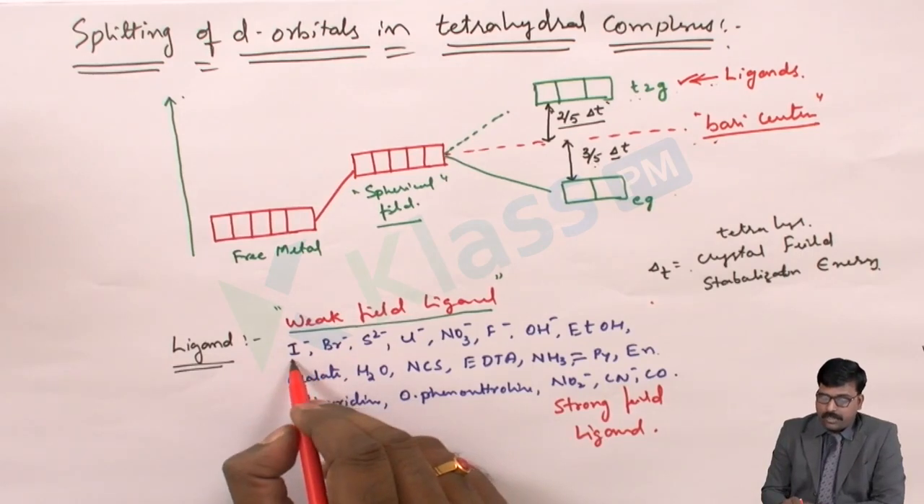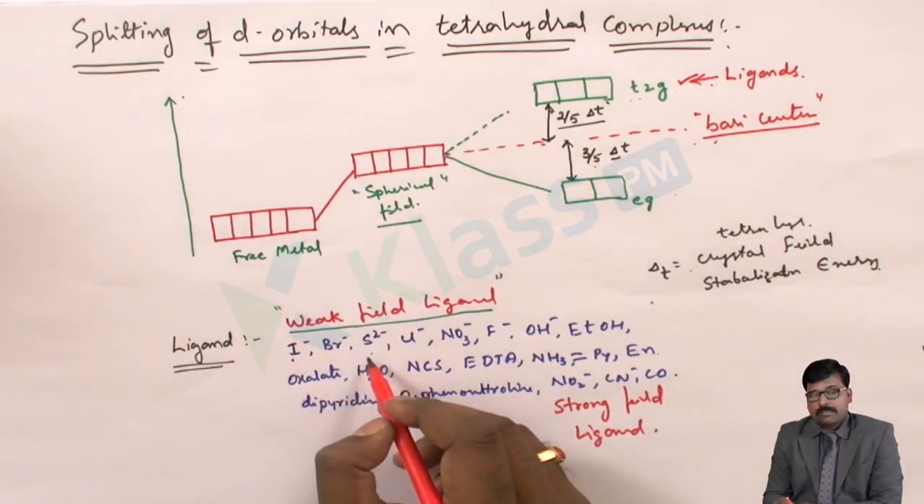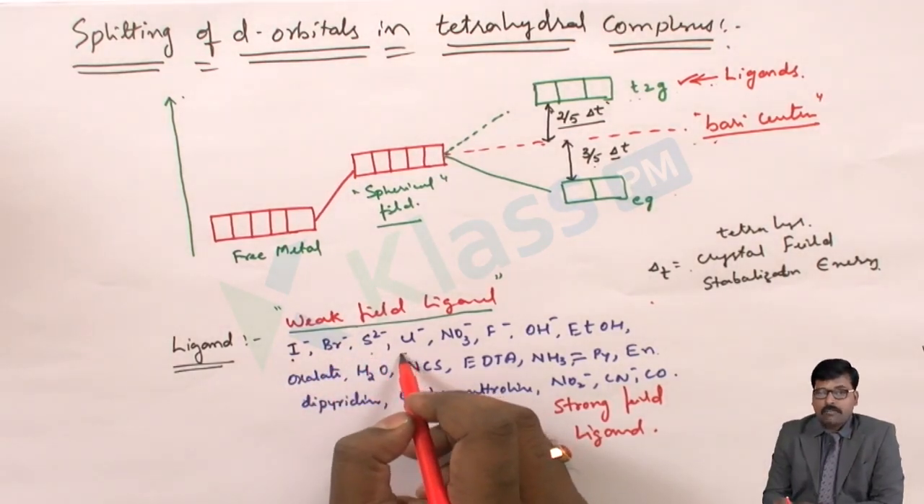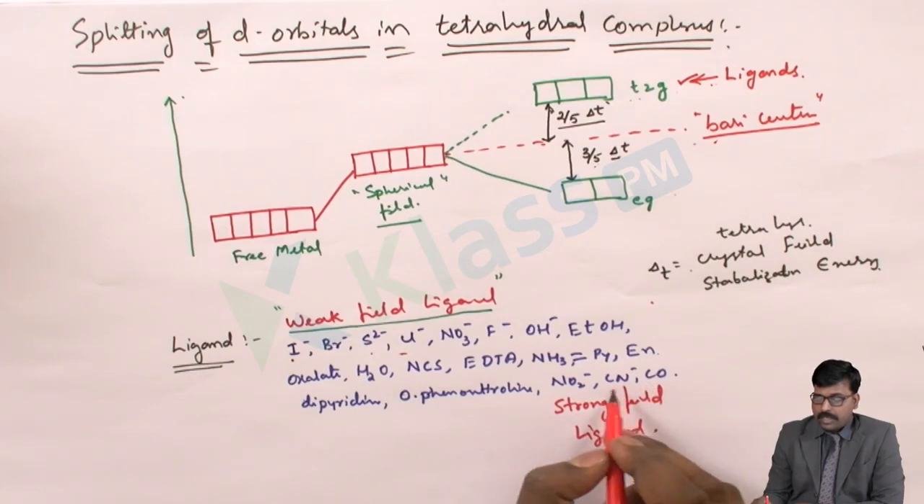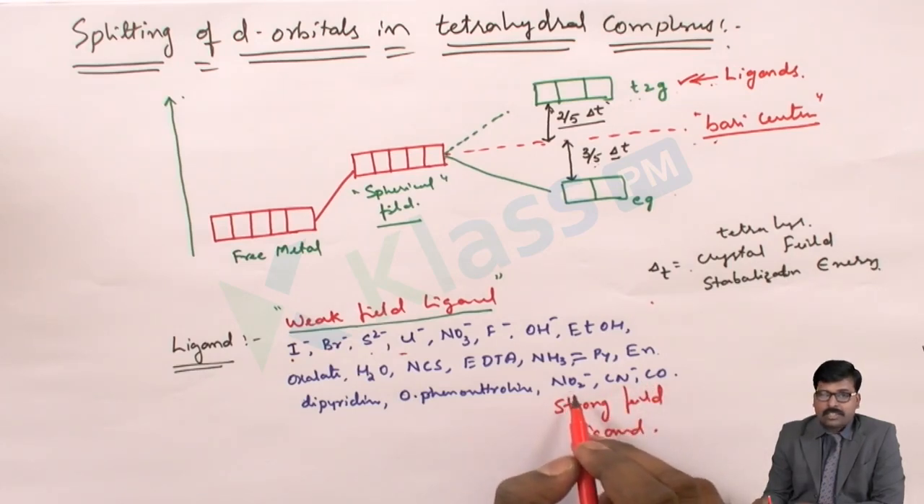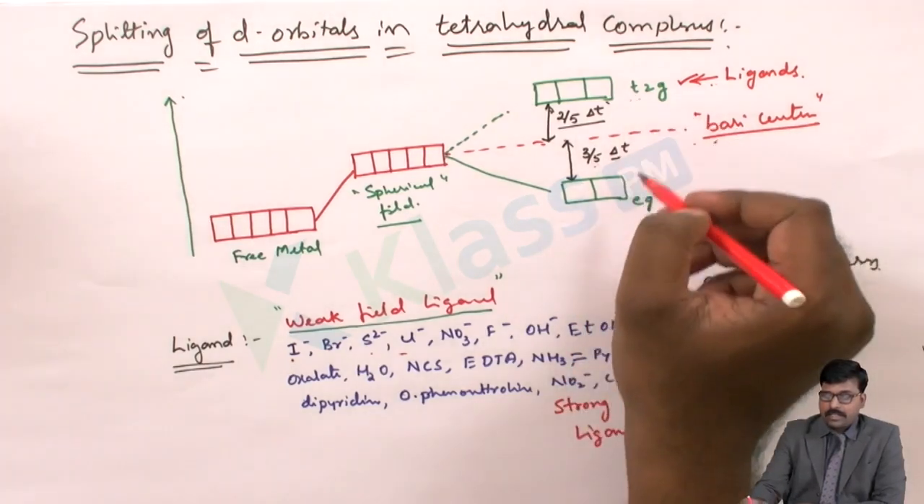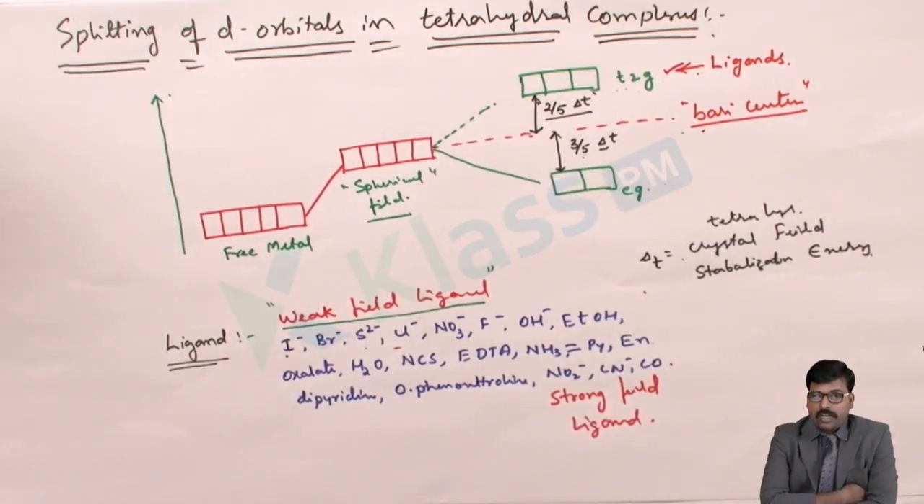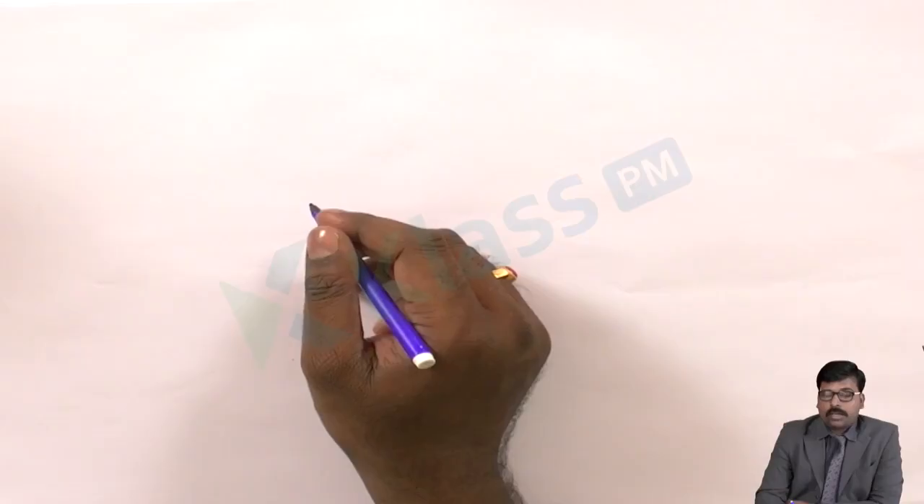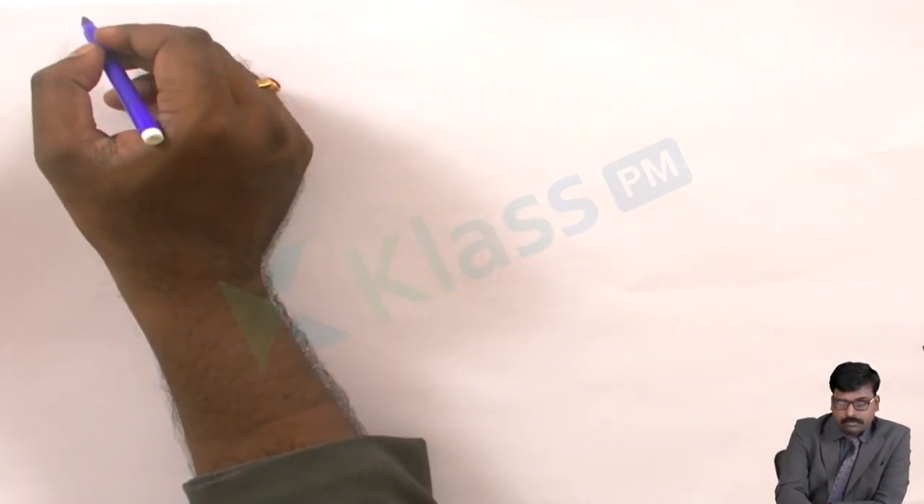So from here, I minus, Br minus, S 2 minus and Cl minus are the weak field ligands, and they will fail to split the d orbitals. And CO, CN minus, and NO2 minus very strongly split the energy levels of T2G and EG. Now we will see the strong field and weak field ligands, how they are splitting the d orbitals. The crystal field splitting in octahedral complexes.